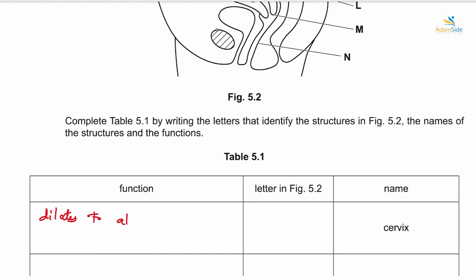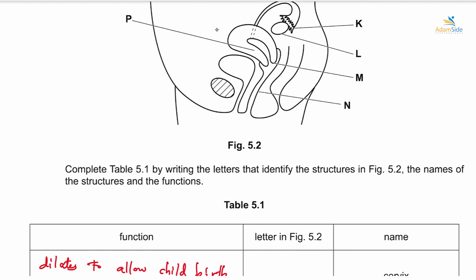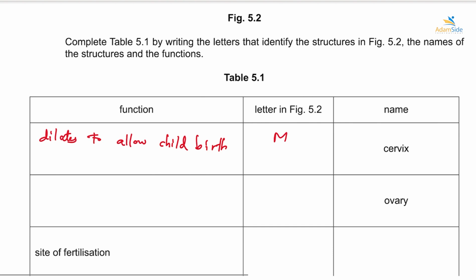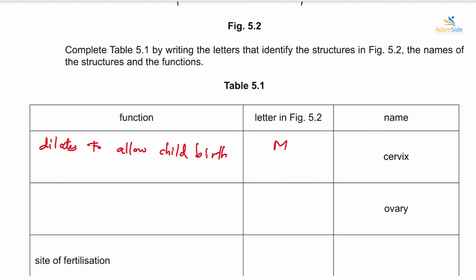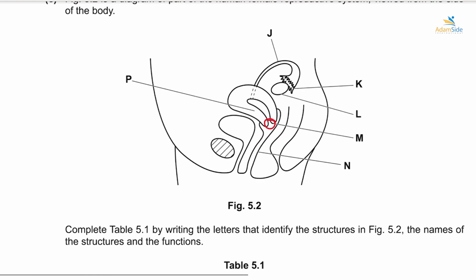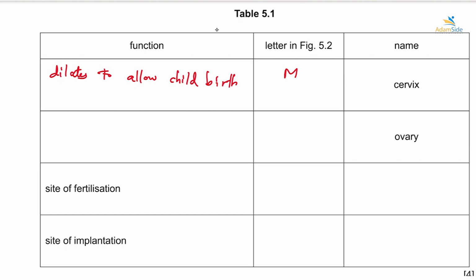But then again, we have to identify the part which can be labeled as the cervix. So the cervix is just here, right? Yeah, so it is going to be part M. Okay, then ovary. So the ovary, this one's here, usually release mature eggs. Okay, so they release eggs and we can actually point them out here. So here, this one here is going to be the ovary. All right, so we'll say that it releases eggs. Okay, and we have already identified that it was part L.